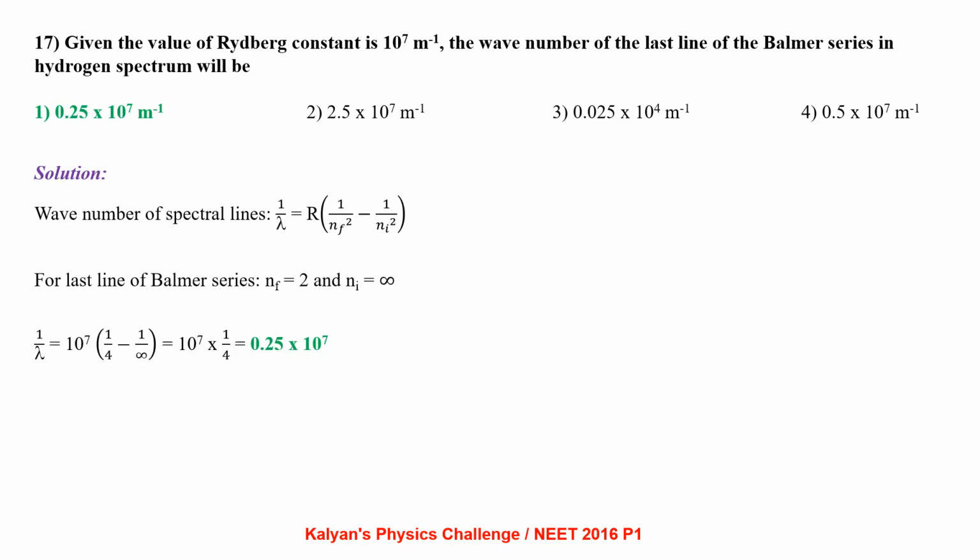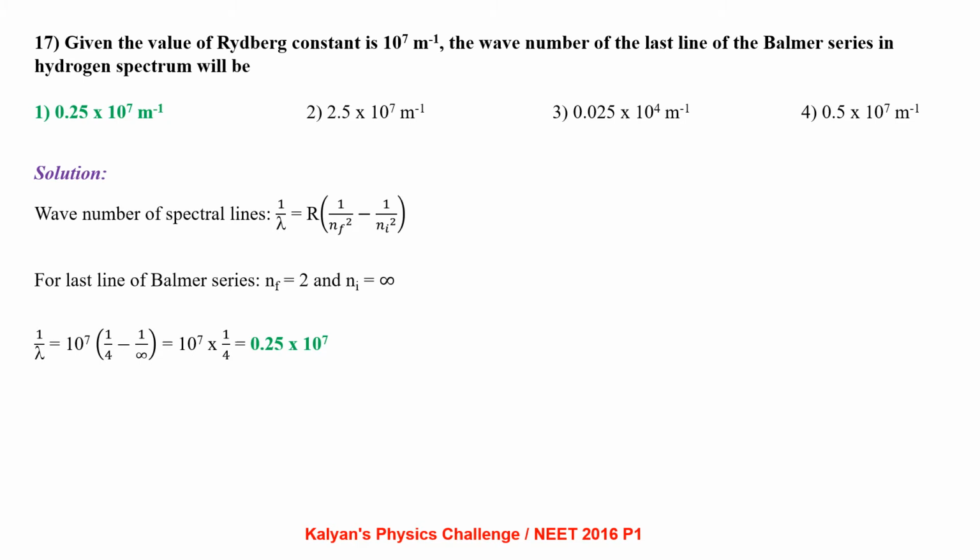Given the value of Rydberg constant is 10 power 7 meter inverse, the wave number of the last line of Balmer series in hydrogen spectrum will be. Wave number of spectral line is given by 1 by lambda equal to R times 1 by n final square minus 1 by n initial square.